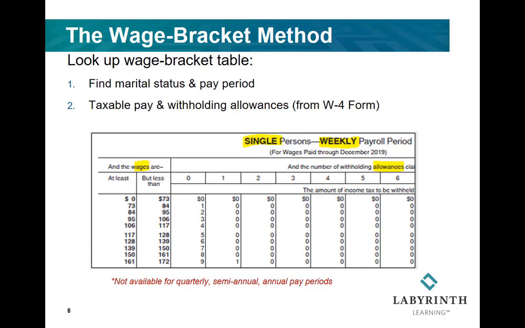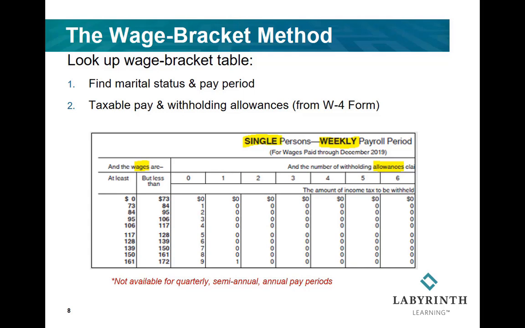Next, look up the taxable pay. That's the wages shown on the left-hand side, the first two columns. It falls into a range. For example, a range of 0 to 73 and 73 to 84. The 73 is "at least" and the 84 is "but less than." Therefore, if it's exactly 73, you would look in the range where it's 73 to 84 rather than from 0 to 73.